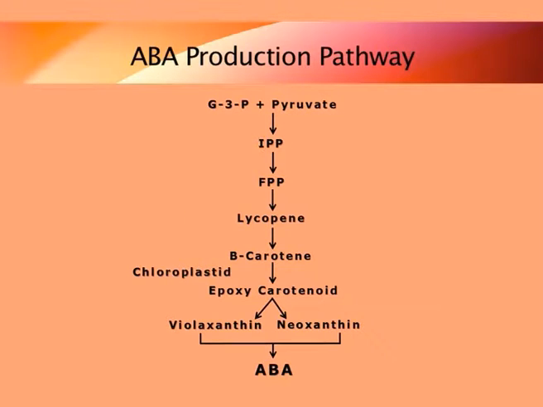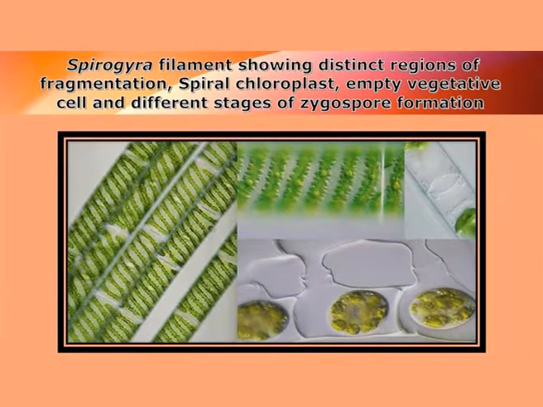And this beta-carotene will be converted to epoxycarotenoid compound in the plastids or in the chloroplast of algae, and will be converted to intermediates like violaxanthin and neoxanthin. And this violaxanthin and neoxanthin will condense together to produce ABA or abscisic acid. And this abscisic acid is unique in some filamentous green algae like in Spirogyra. As you know, the filament of Spirogyra will grow with the help of auxin, but once the vegetative growth is completed, they will undergo reproduction, and this reproduction is by the production of gametangia.